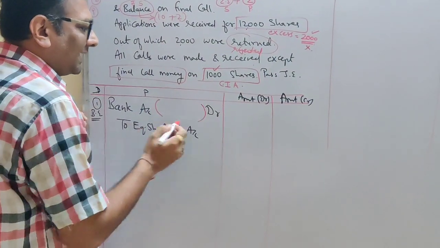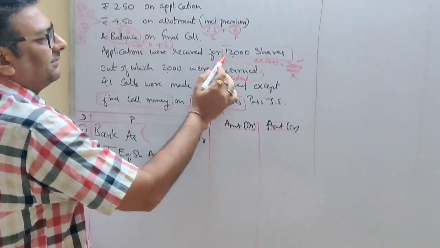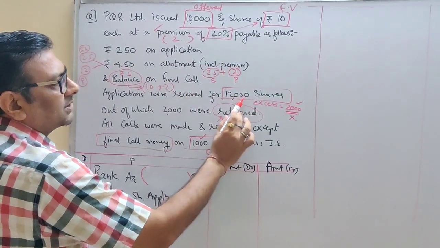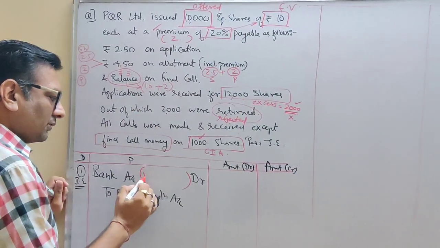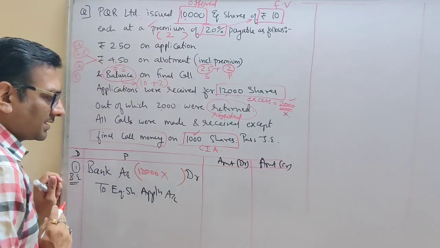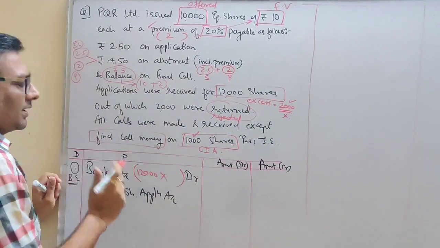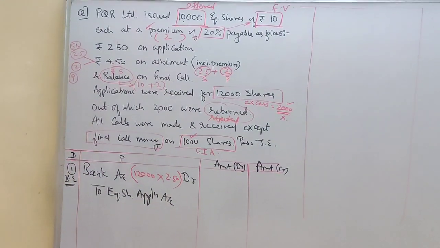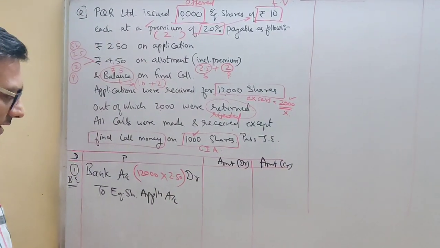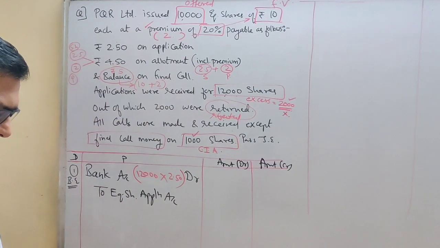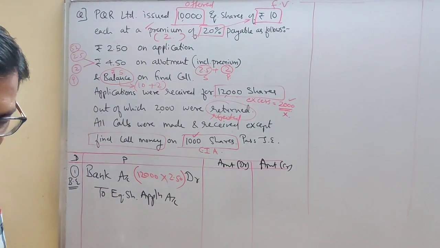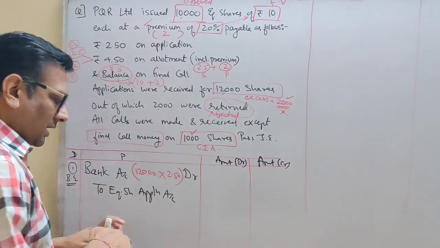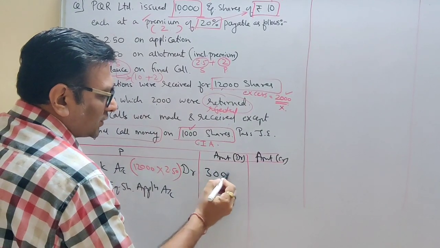Tell me, students, how many applications you have received? You have received applications for 12,000. So you will write 12,000 shares, and what application money you have received per share? 2.5 rupees. Let's calculate what amount you will get. 12,000 into 2.5. You will receive 30,000 as application money.